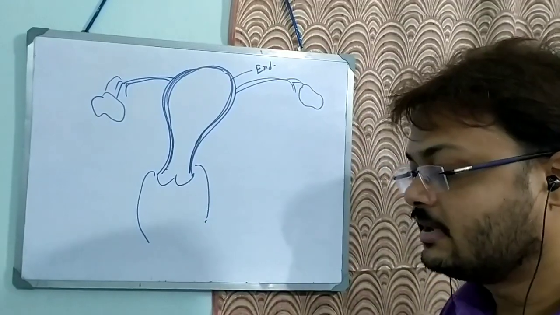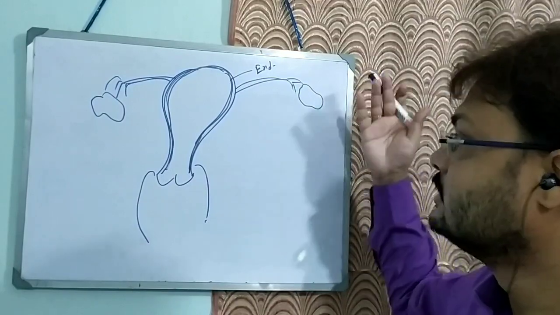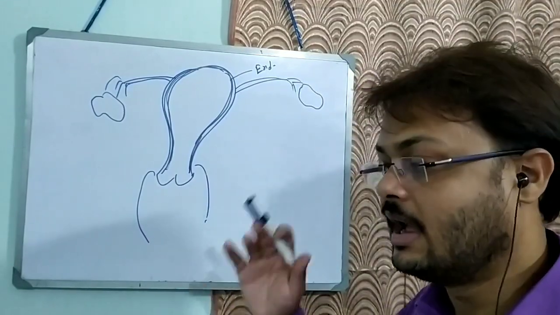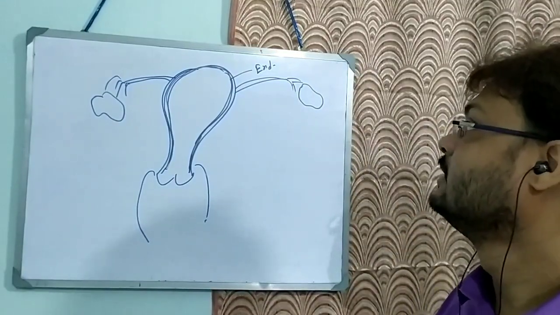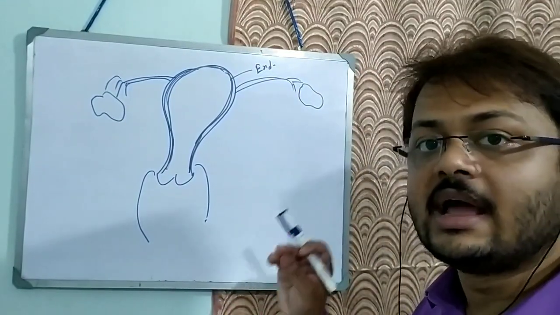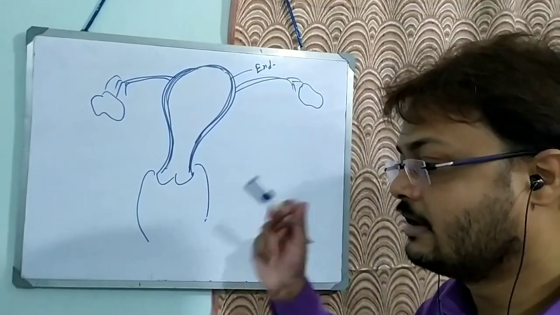Then with this estrogen, as well as stimulation from the hypothalamus and the anterior pituitary, there will be formation of GnRH, and that GnRH will lead to maturation of some Graafian follicles.